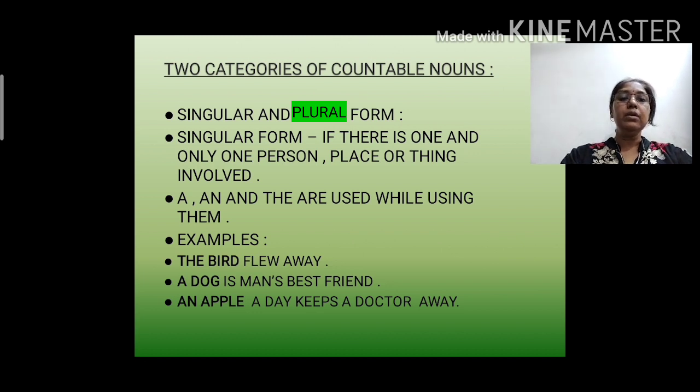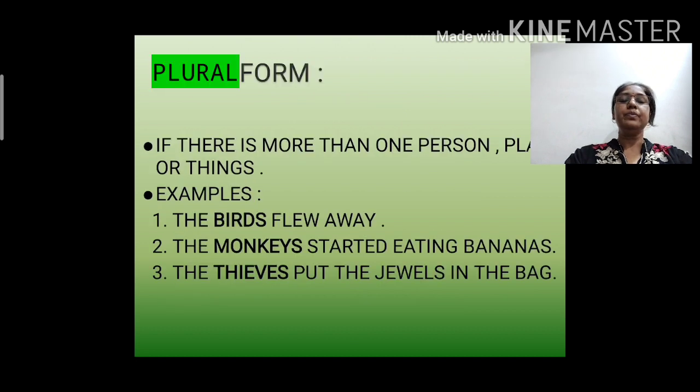The bird flew away. The bird, here we are talking about one bird. A dog, here we are talking about one dog. A dog is man's best friend. Here we are talking about one dog. An apple a day keeps a doctor away. An apple means one apple every day, it will keep doctor away.